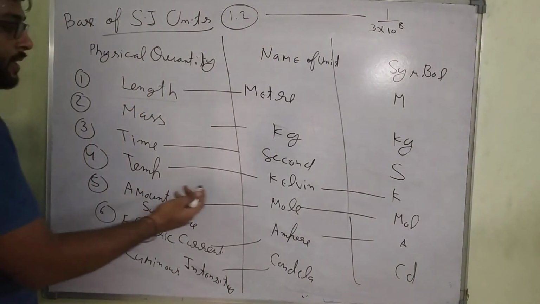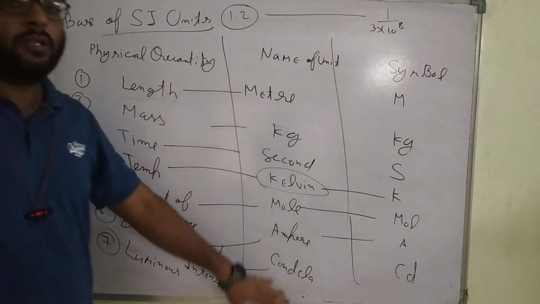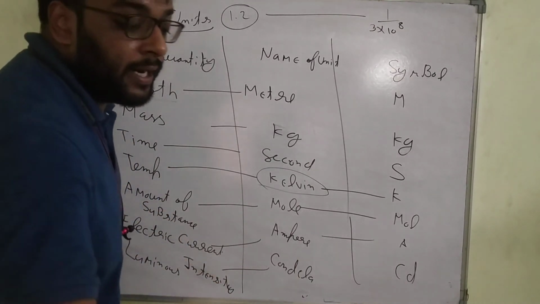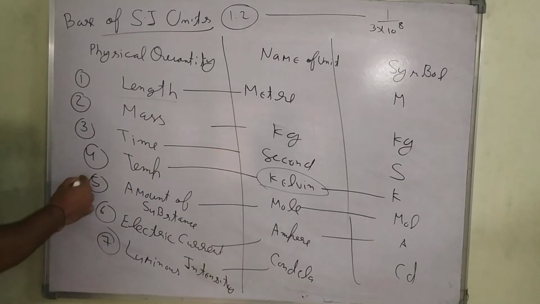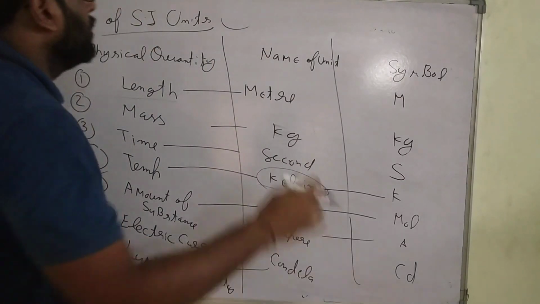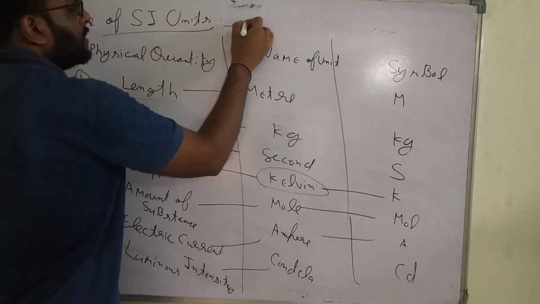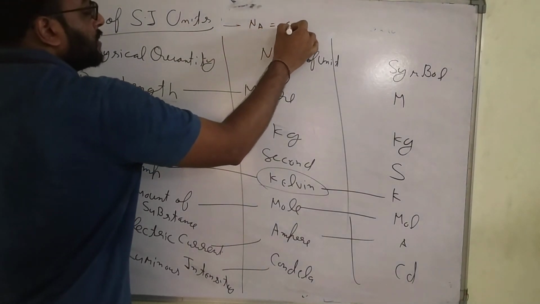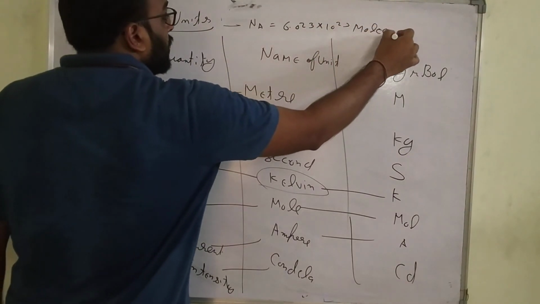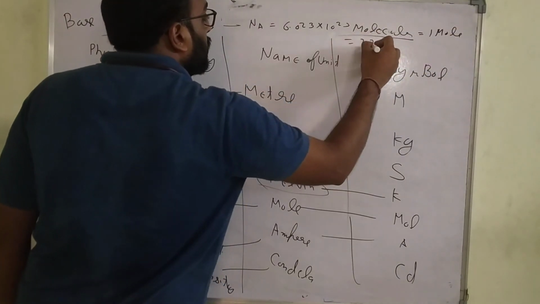Kelvin has a different measurement. Kelvin is the unit of temperature. It comes in your next chapter. Basically, you have to learn about these basic units. Suppose a mole. What is a mole? I am explaining the mole, which is the most important topic in this chapter. In the mole, scientist Avogadro is considered, and the number is 6.023 into 10 raised to power 23 molecules, atoms or whatever we are considering. 1 mole has a fixed volume of 22.4 liter.